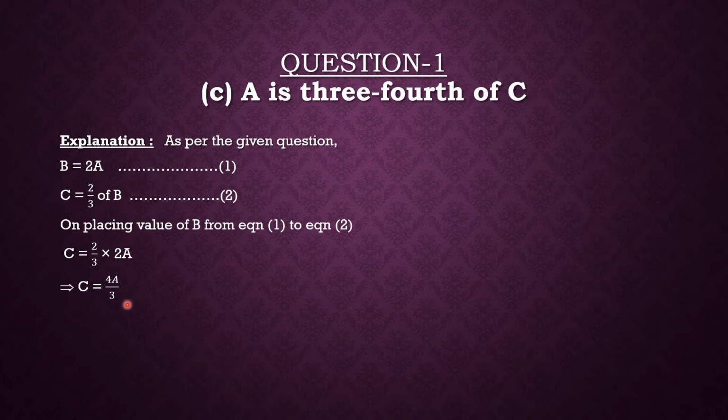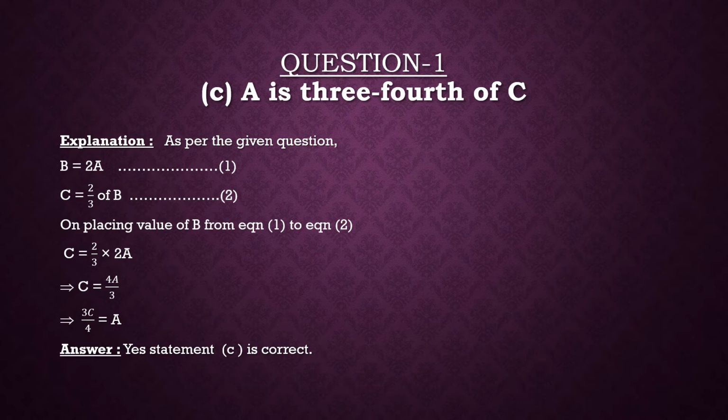and then here we can interchange the values, transpose the values. 3 can be taken to the side with C, 3C, and then 4, which is in multiplication with A, can go into division. So 3 upon 4 C is equal to A. So you can see that A is equal to 3 upon 4th of C. So 3/4 of C. Here also this statement is correct. Therefore we can say that C is also correct.